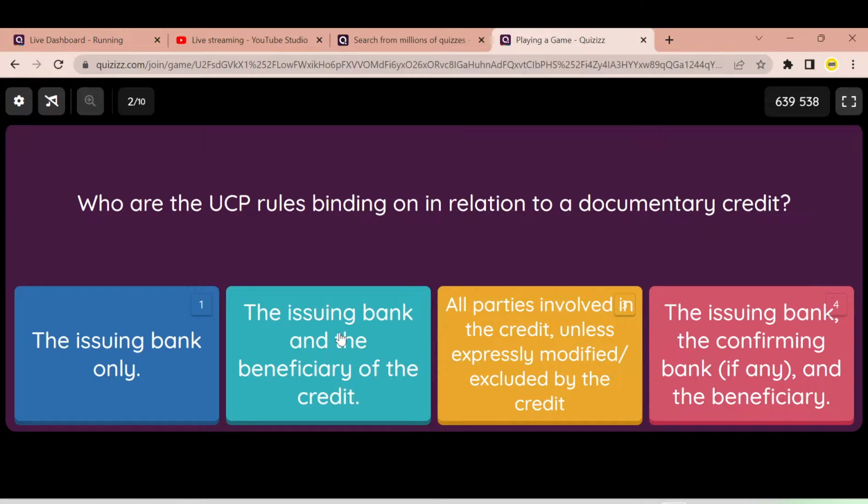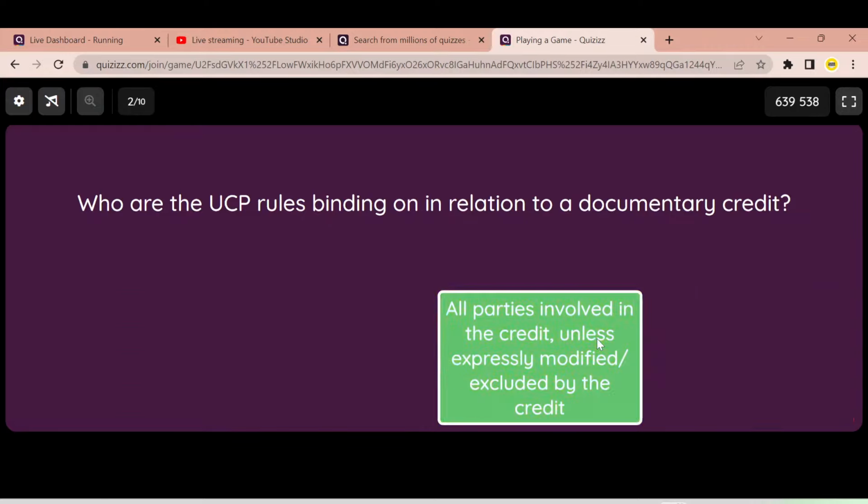The correct answer here, according to again Article 1 of UCP 600, is that UCP rules apply to everyone who is involved in the credit unless the credit expressly states that that person or entity is excluded from UCP 600. So it applies to all. If you need somebody to be excluded, you have to expressly state that. So here the correct answer is answer C.